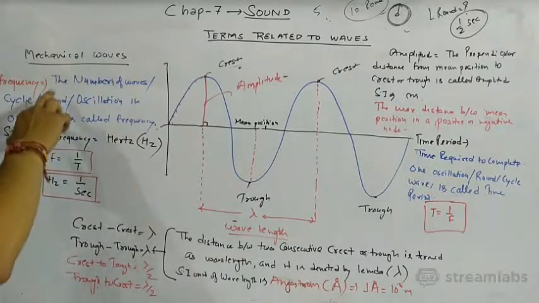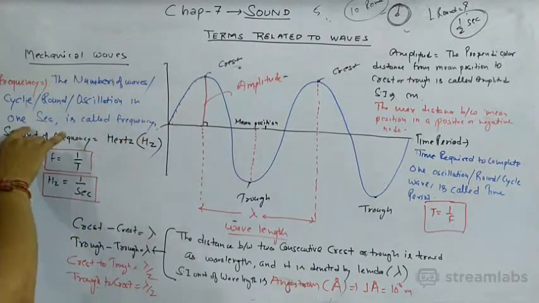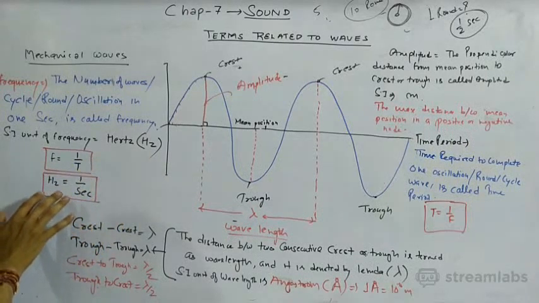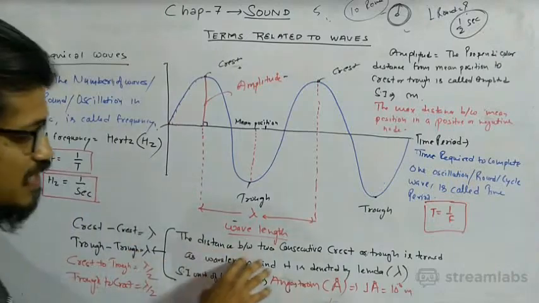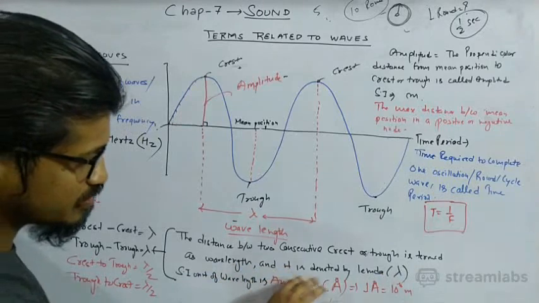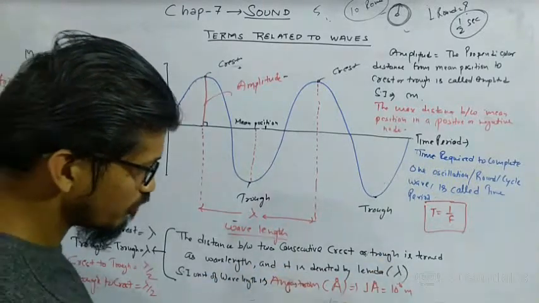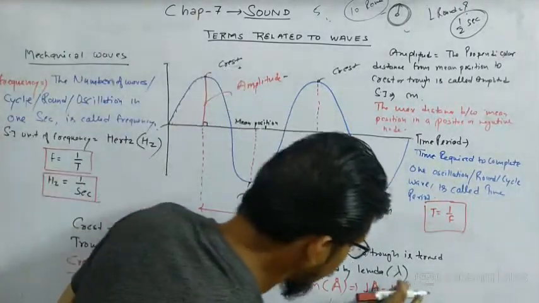Okay, what is the definition of frequency? The number of waves, cycles, rounds, oscillations in 1 second is called frequency. The SI unit of frequency is hertz. F is equal to 1 upon T, or in other words, hertz is equal to 1 upon second. What is the wavelength? The distance between two consecutive crests or troughs is termed as wavelength. It is denoted by lambda. The SI unit of wavelength is angstrom, and you know very well 1 angstrom is equal to 10 to the power minus 10 meter.